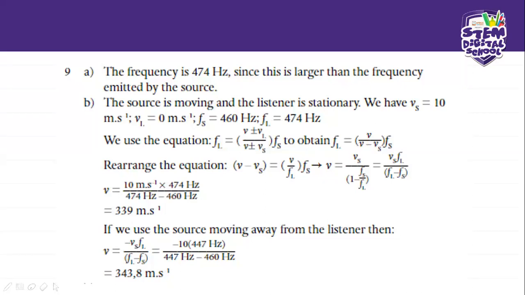It becomes positive when the source is moving away from the listener. This time it's moving towards the listener, so that's why it's a negative. Do you see how important it is to have the signs and the conditions right before you do anything? Otherwise, everything you do is going to be absolutely incorrect.